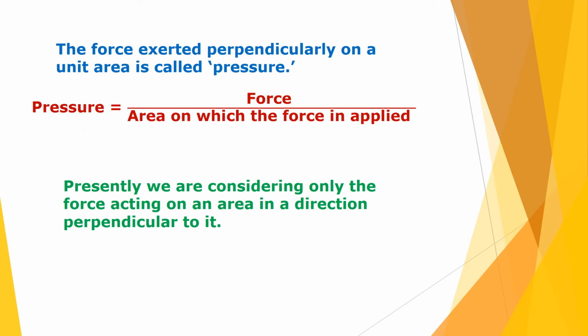Now let us see, children, what is the meaning of pressure. The force exerted perpendicularly on a unit area is called pressure. And this pressure has the formula force upon the area on which the force is applied. So in short, we can say that pressure is equal to force upon area. Presently we are considering only the force acting on an area in a direction perpendicular to it.